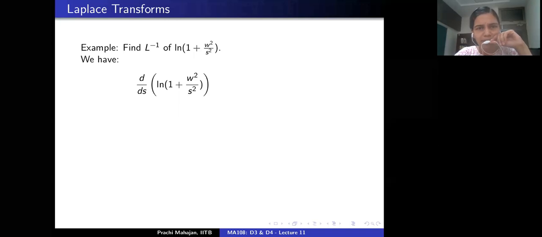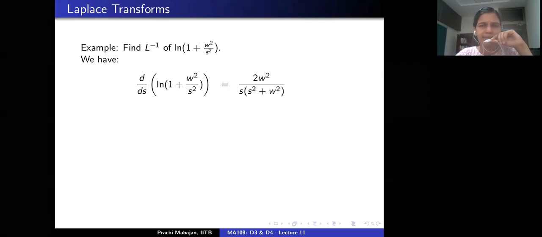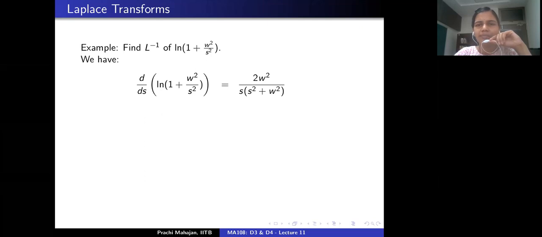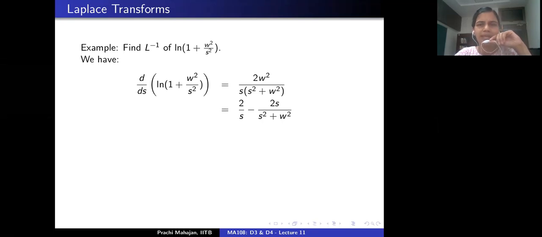So differentiate with respect to the s variable the given function, logarithm of 1 plus w square by s square. So what will it give us? It will give us 2w square by s, that's correct, s square plus w square. Okay. Now, how do I write this? I am going to use the partial fraction decomposition and write it as the following, right?